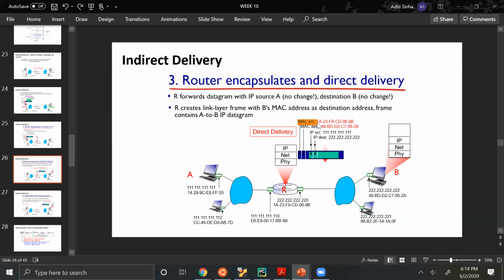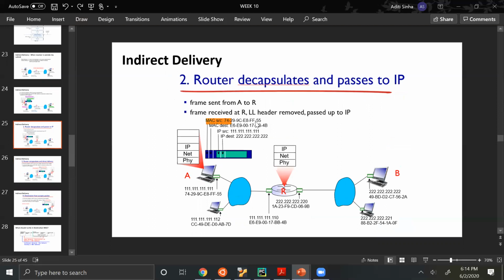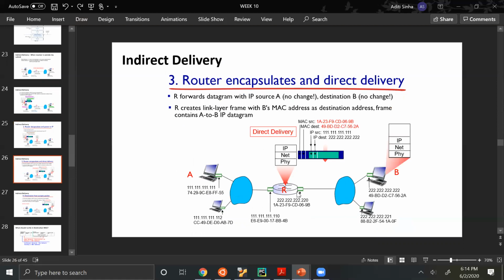It will change the source MAC address from the earlier address that we had here, of this device, to this link's MAC address. So the MAC source address is now changed. And if in fact this router is just inside this network, the destination network, it will also know the destination MAC address now, which is B's MAC address. And so MAC source and MAC destination will be changed.